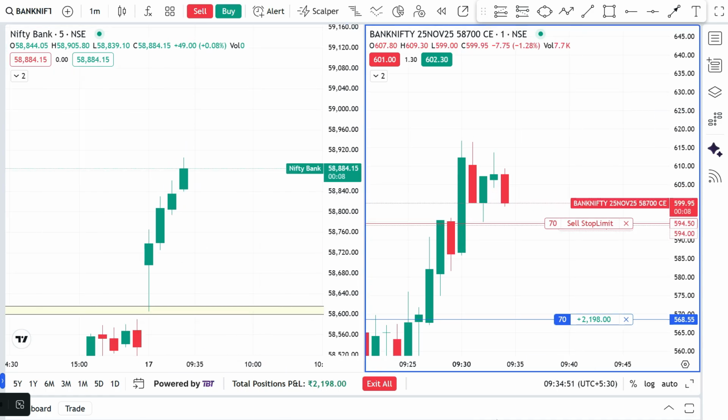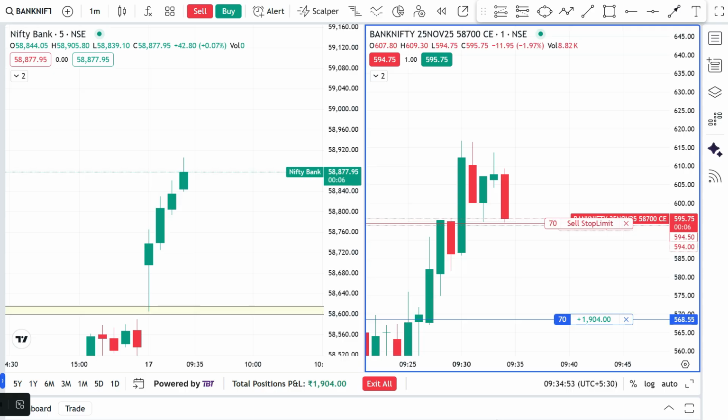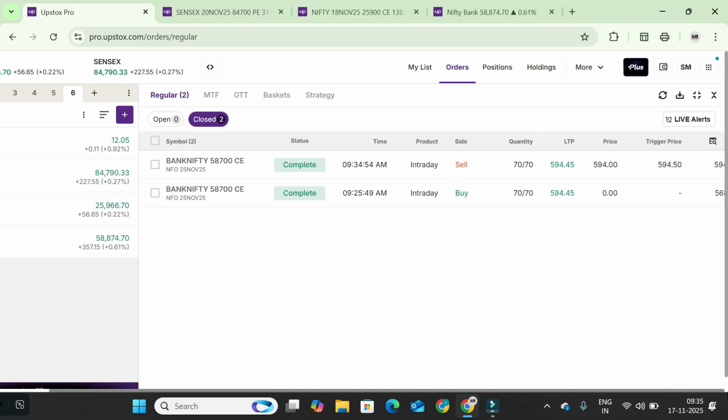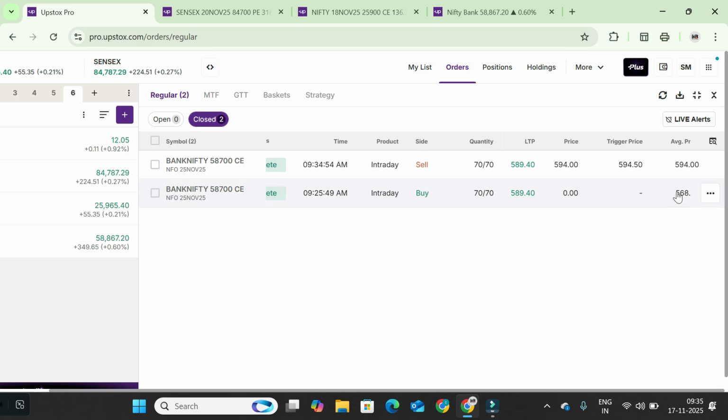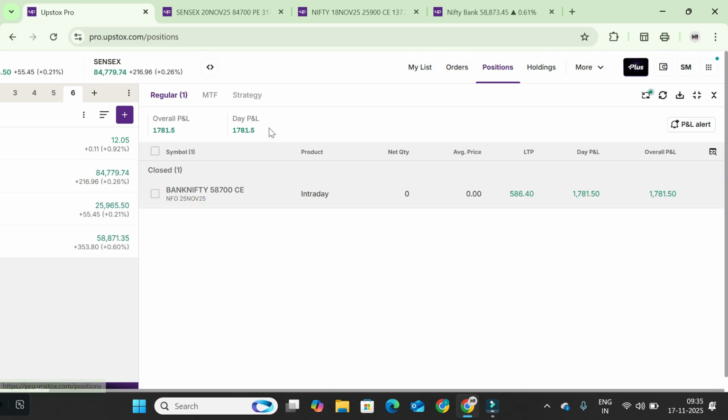Okay, I can see it has to be bullish, but it's going to trigger our SL. Okay, our SL got triggered, and you can see this is the entry and exit point. Okay, we got it. The market might be taking some retracement. We're going to re-enter once it gives confirmation. You can see we booked a profit of 1,800.